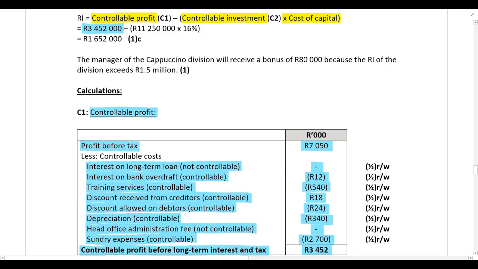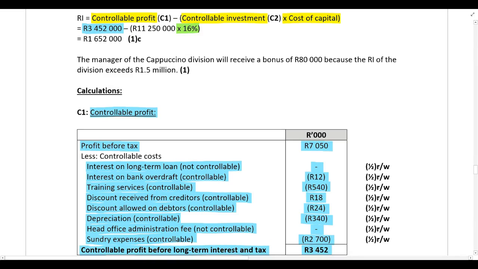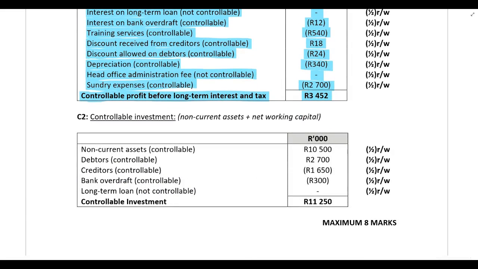All right. Then, after we've calculated controllable profit, we now need to calculate controllable investment, and we're going to multiply that by the company's cost of capital. So first already, we can include the cost of capital over here in our calculation. Remember, you were told that the company's cost of capital is 16% per annum. So that's where that's coming from. Then we need to calculate the controllable investment. So you can see that calculation just below.